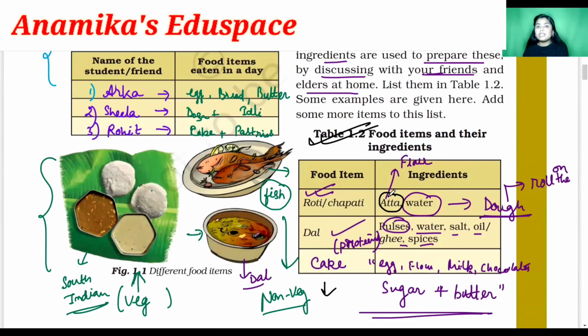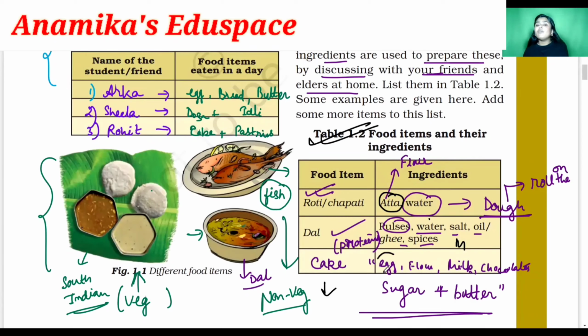So that you can easily guess the sources of the food. Where do we get this atta? We get this atta from the plant. Where do we get water from? We get the water from nature. Then where do we get the pulses? We get the pulses from the plant, the spices from the plant, the oil from the plant, the salt from nature, because salt is a mineral, and the water also from nature.